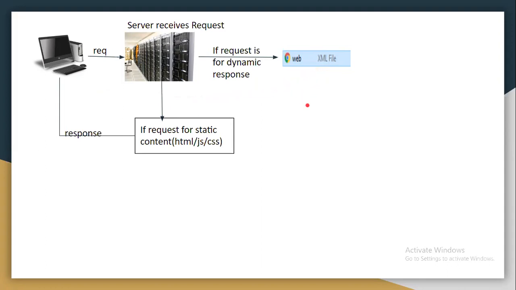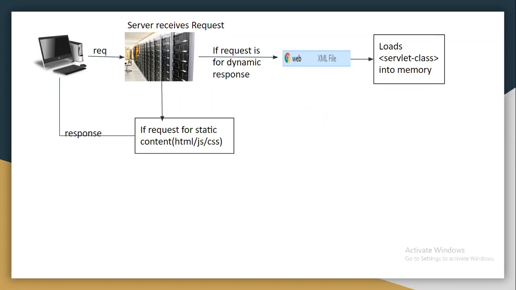If the mapping is found in the web.xml file, then the server will look into the servlet-class tag. Whatever class file we configured in the servlet-class tag will be loaded. That particular class file will be loaded into memory. So it's a basic Java algorithm, right?